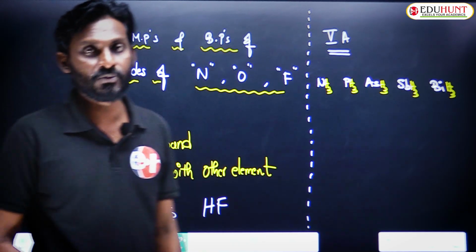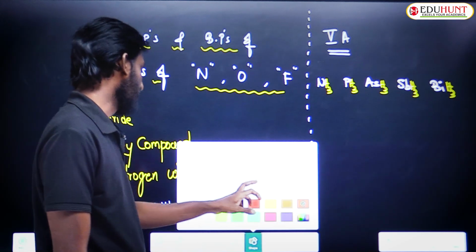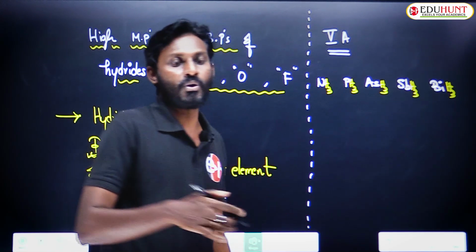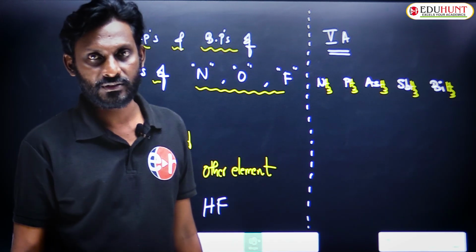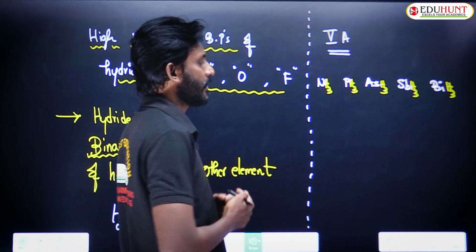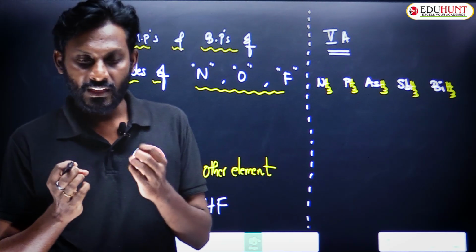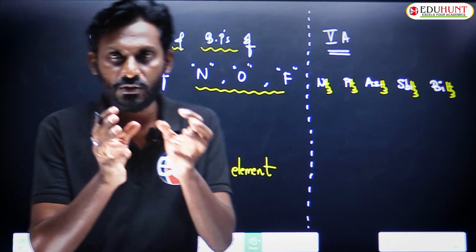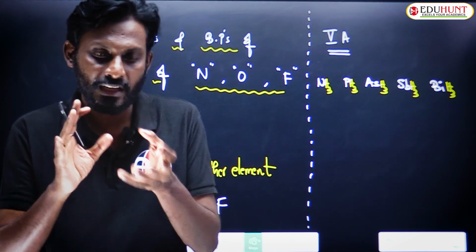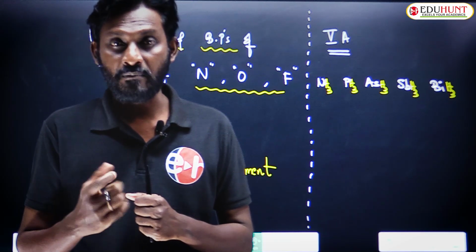Now, if you have to give an answer regarding the order of boiling points or melting points in these hydrides, the increasing or decreasing order, how can we think? Generally, between molecules there are some attractions called van der Waals attractions.